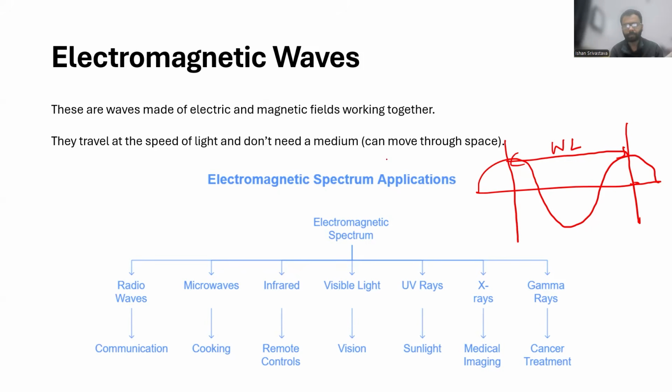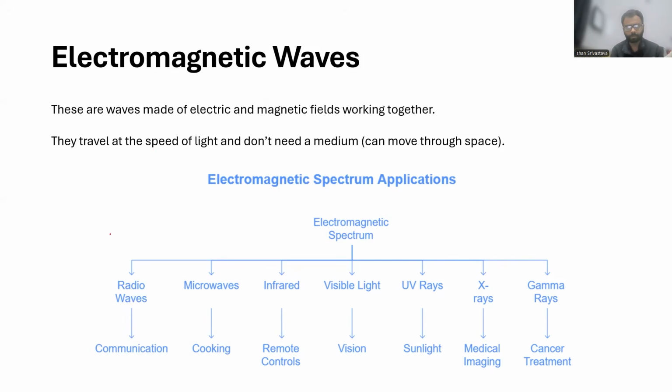Frequency would be: you take a particular time interval and you count the number of waves traveling in that time interval. That's your frequency. So this could be 1 second: in 1 second, how much of your wave has passed? That's frequency. When you look at this order, it is in decreasing order of wavelength. So high wavelength is over here, and low wavelength is over here.